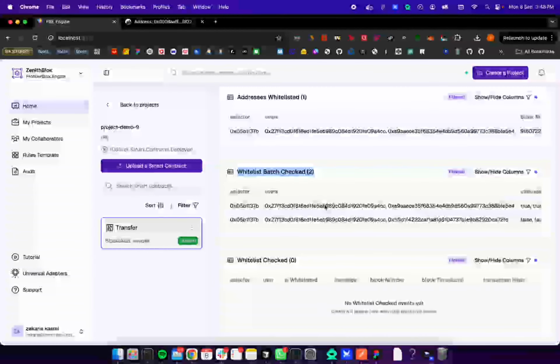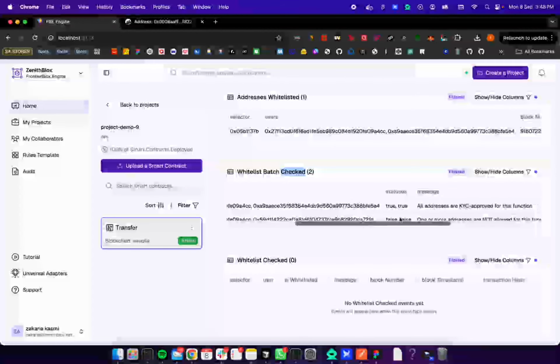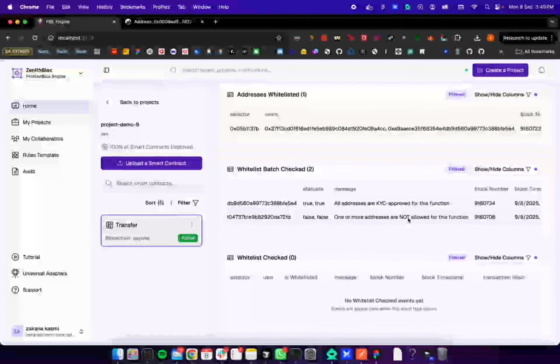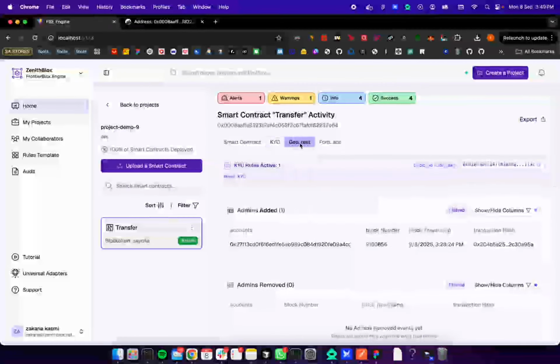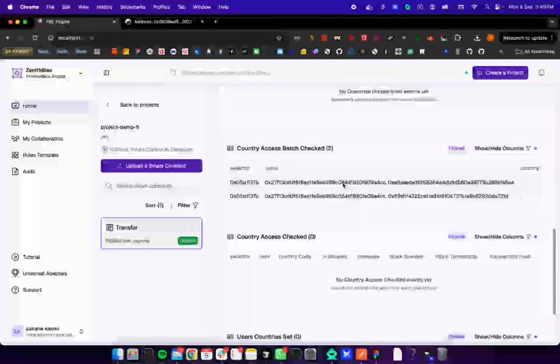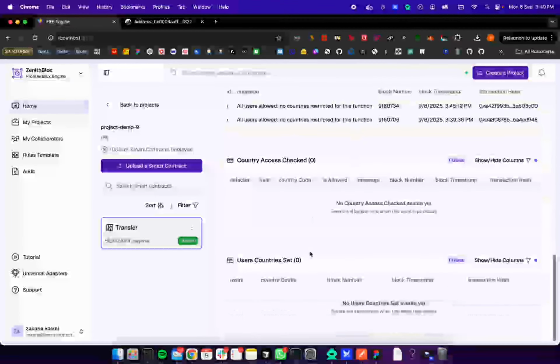And this is the check. So we have two whitelist checks in the KYC. The previous one was a fail because the address wasn't in the KYC, but in this event it's all allowed because we added them to the KYC whitelist. And in here the check has been successful, no country has been blocked.